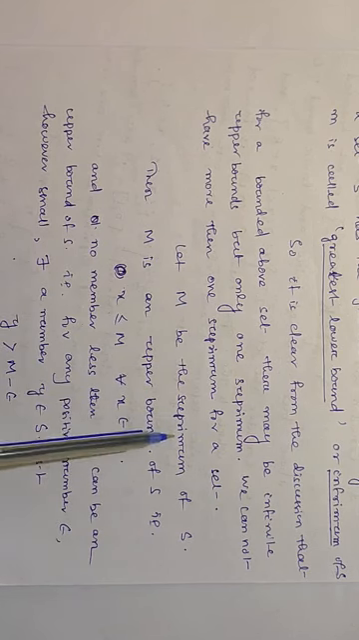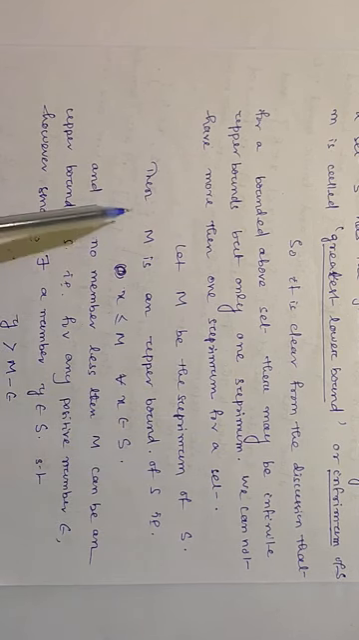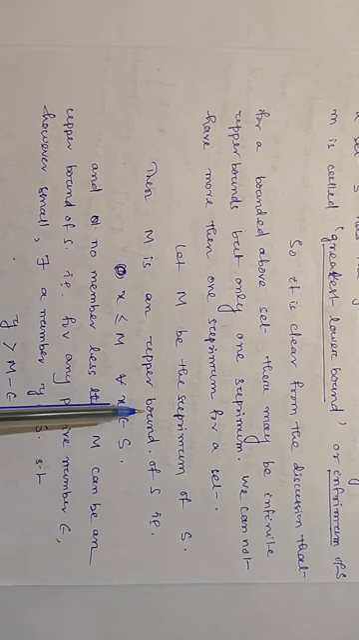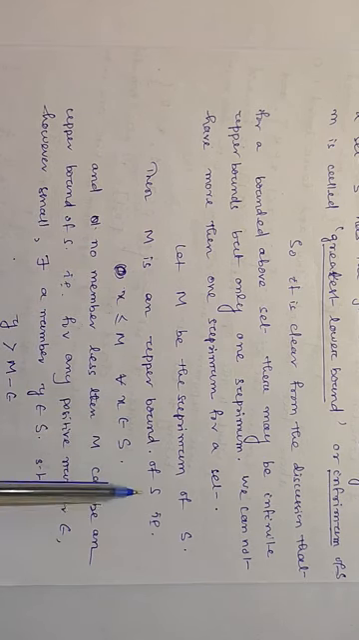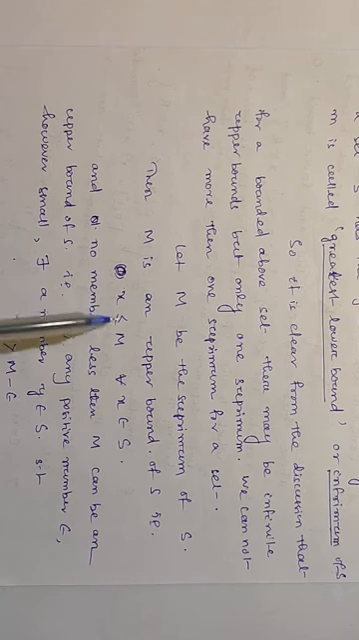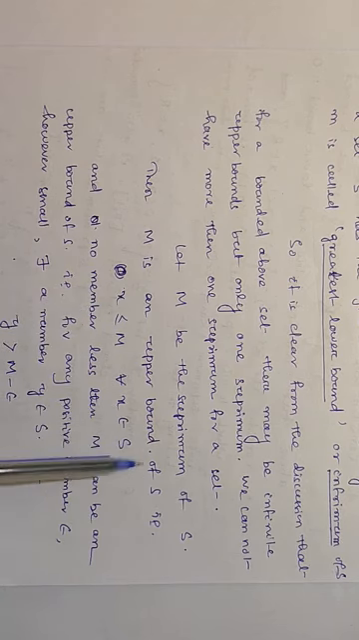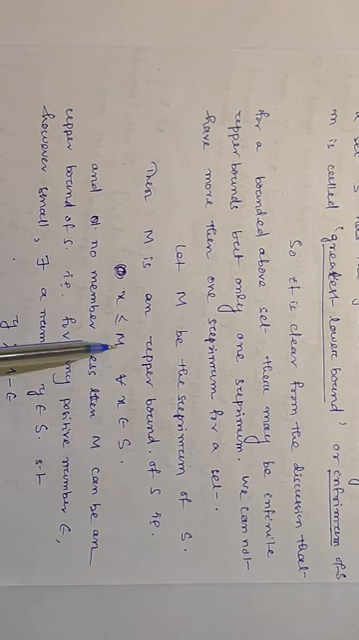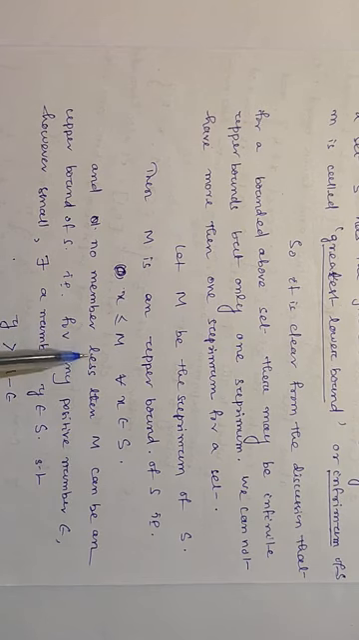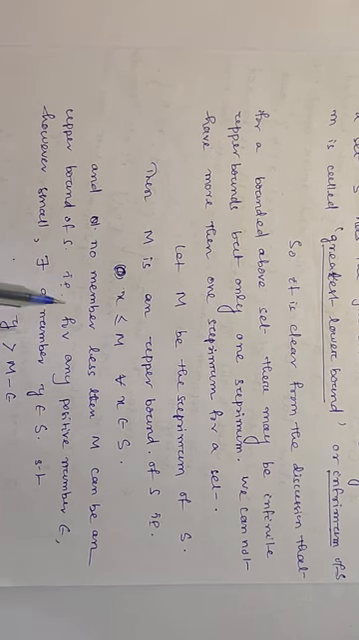Let m be a supremum of a set S. Then m is an upper bound necessarily, so x is less than or equal to m for all x belonging to S. Every element of S is less than or equal to m because m is an upper bound. And no member less than m can be an upper bound.